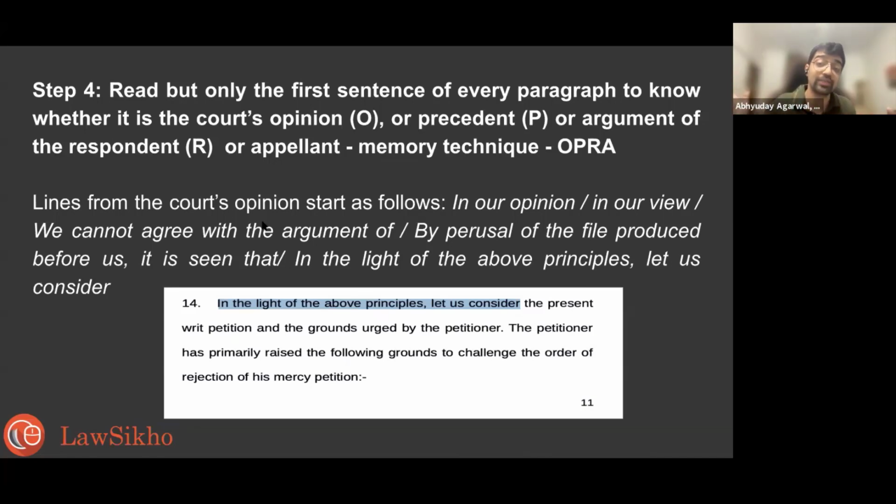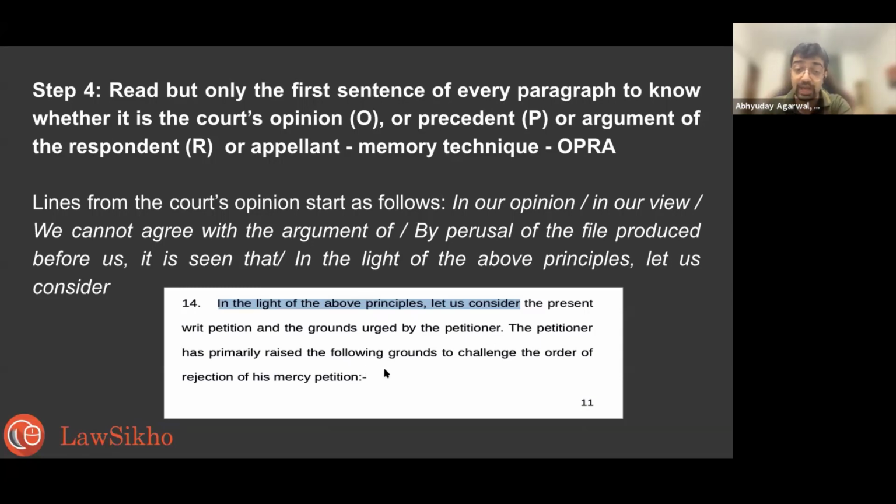Okay. We cannot agree with the argument of counsel. By perusal of the file produced before us, it is seen that... so they use sentences like that. In light of the above principles, let us consider, right? Para 14: in the light of the above principles, let us consider the present writ petition and the grounds urged. So now you understand here that the court is summarizing, right? And they are going to give their opinion.